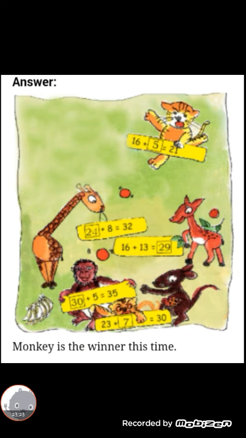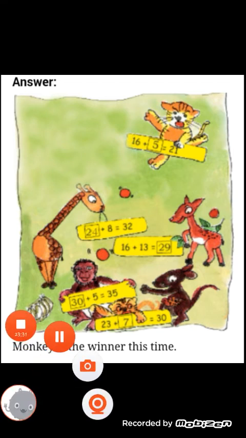Children, take this number and write it in your book. 16 plus 13 equal to 29. 30 plus 5 equal to 35. Do you get it, children? Next, we move to the last box.